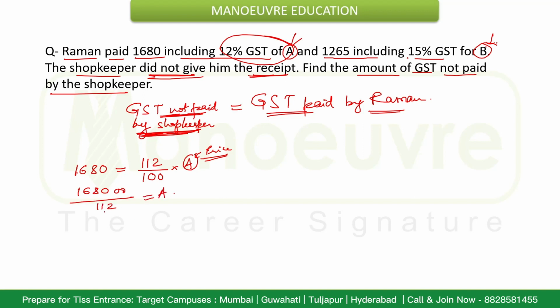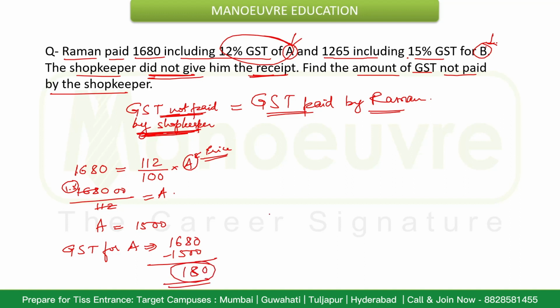That will be the price of product A, which comes to 1500. So yes, product A's price will be rupees 1500. So now the GST for A will be 1680 minus 1500, that will be 180.